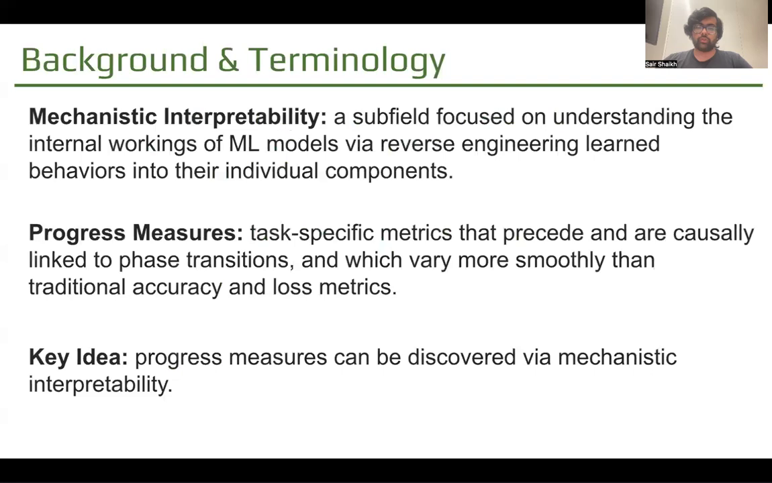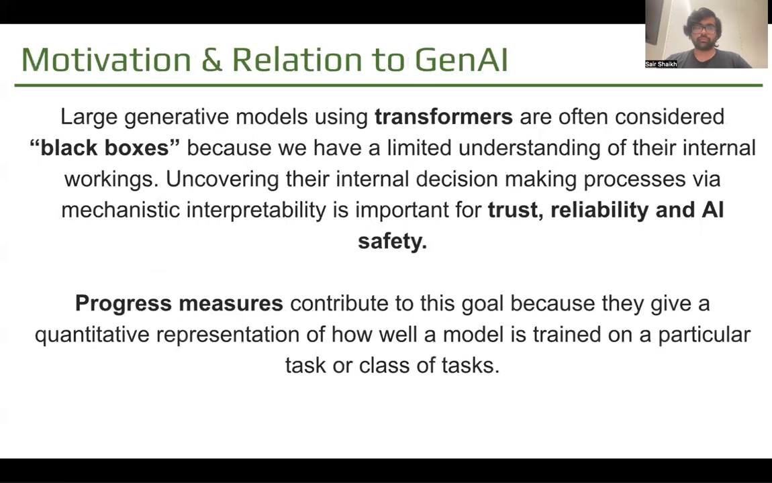This paper comes from the subfield of AI called mechanistic interpretability, which is focused on understanding the internal workings of small ML models by reverse engineering algorithmically what they're doing. It is trying to come up with progress measures for things like grokking, which are task-specific metrics that are more causally linked to the phase transitions and vary more smoothly, and can show us what's happening beyond just the abrupt changes we see. The key idea here is that progress measures can be discovered via mechanistic interpretability and they can explain grokking.